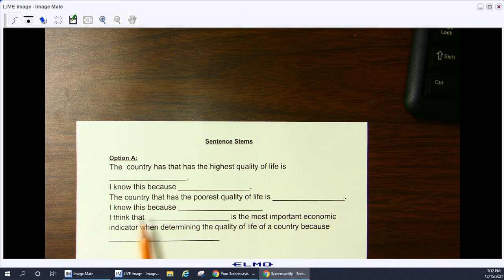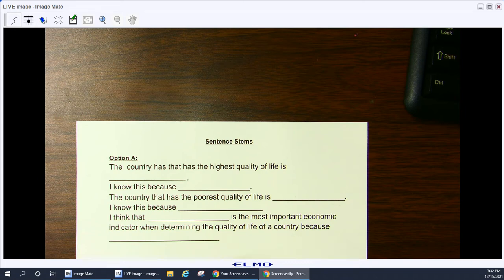And tell me, I know this because, and you would explain, it has the lowest life expectancy rate, a low GDP, as well as a low literacy rate.